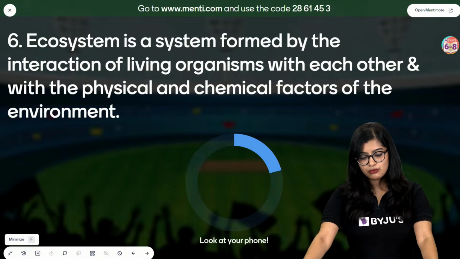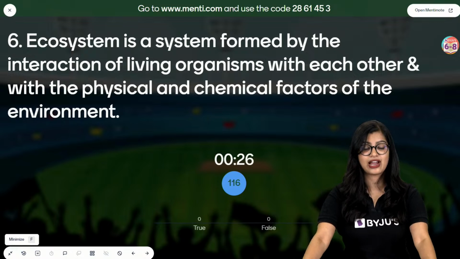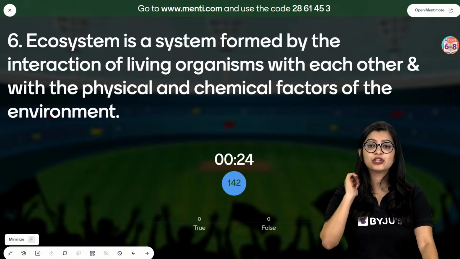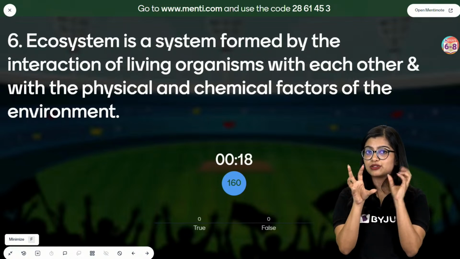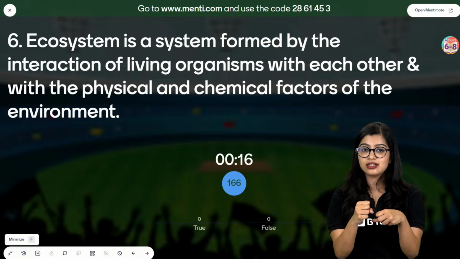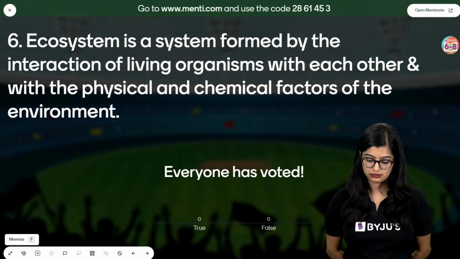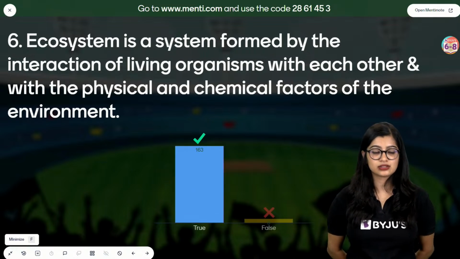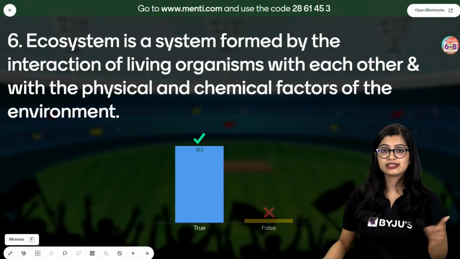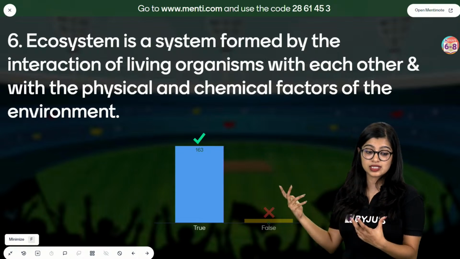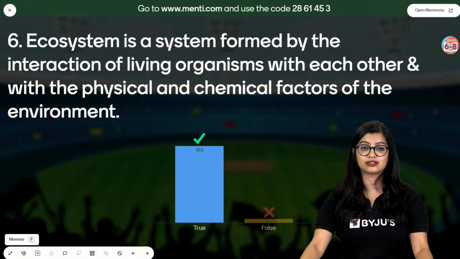Ecosystem is a system formed by interaction of living organisms with each other and the physical and chemical factors of the environment. Is this statement true or false? Now we know that when I say there's an ecosystem, right? Ecosystem has 2 components which interact with each other and they are able to survive. Students, I hope you were misleading in the chat when you said false, right? Correct answer is true. This statement is true because we know that ecosystem is formed by interaction of living organisms with each other with physical and chemical factors.